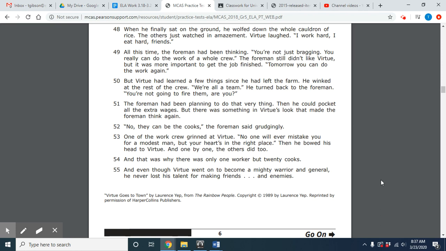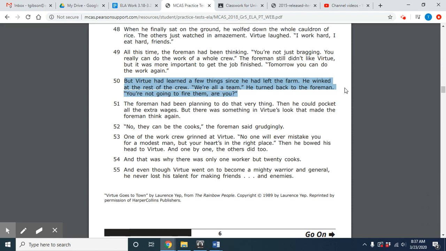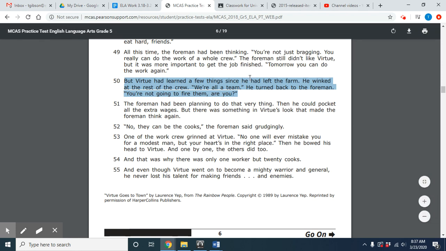But Virtue had learned a few things since he had left the farm. He winked at the rest of the crew. We're all a team. He turned back to the foreman. You're not going to fire them, are you? Okay. So let's dig deep into why he's stating this.